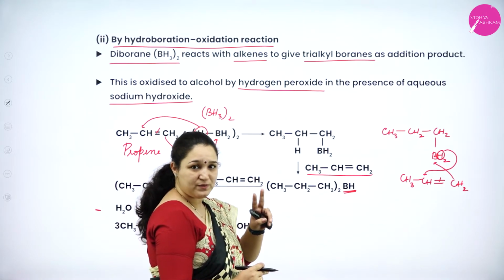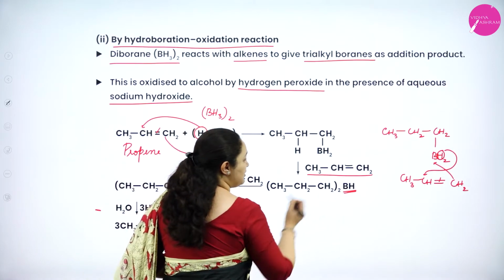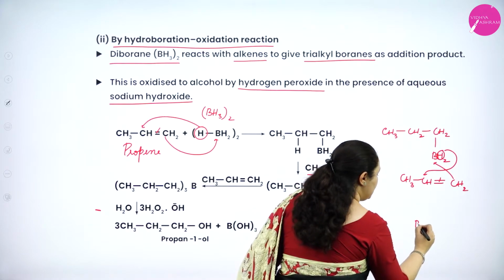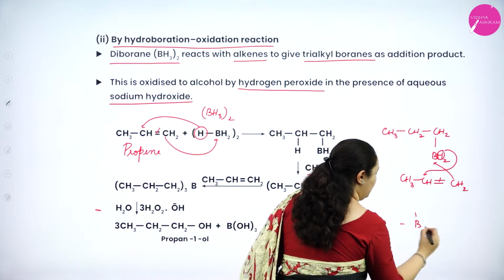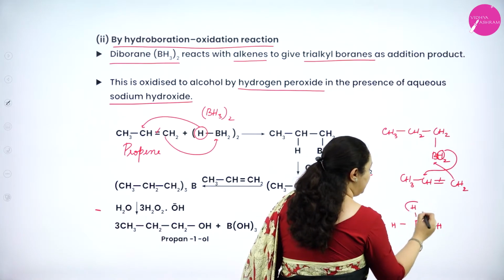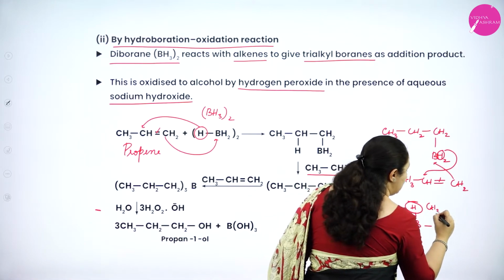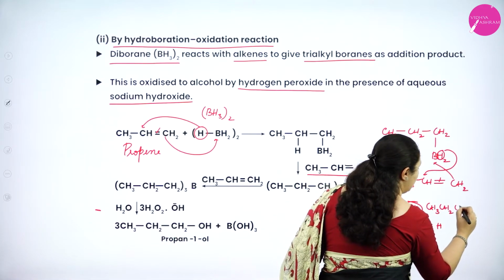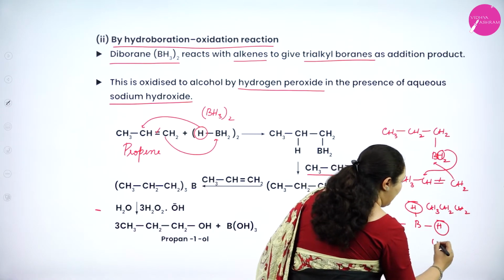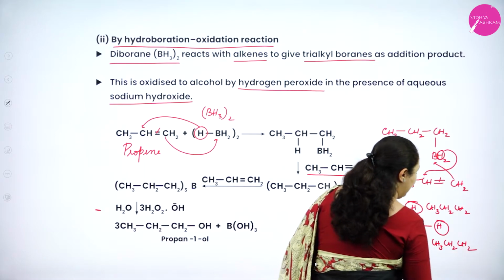Two propyl groups. Okay. Now, one more propene is getting added to the same molecule. So, see, I have one borane like this. First, this hydrogen added to propene, and instead I got a CH3, CH2, CH2 group added. Again this hydrogen is removed and I got a CH3, CH2, CH2 group added.